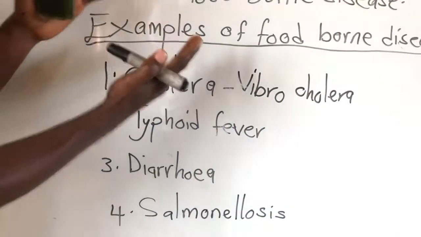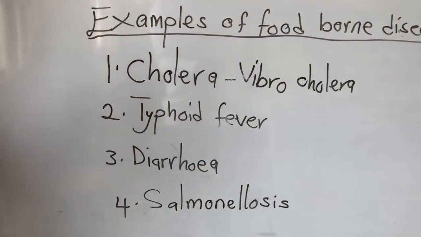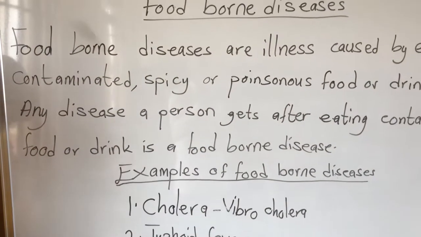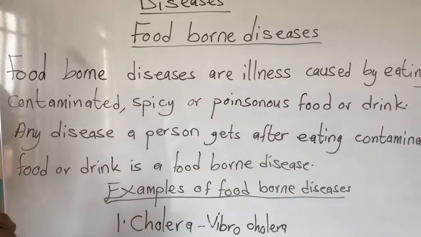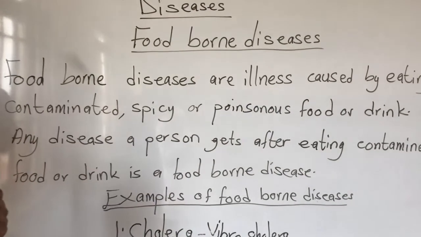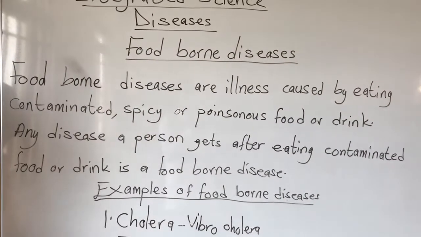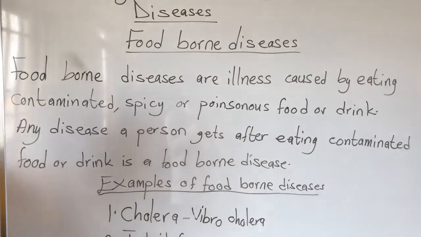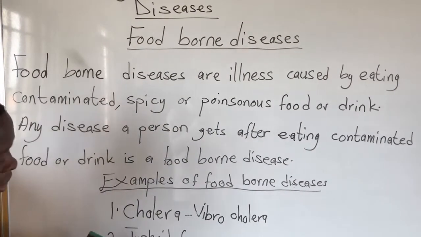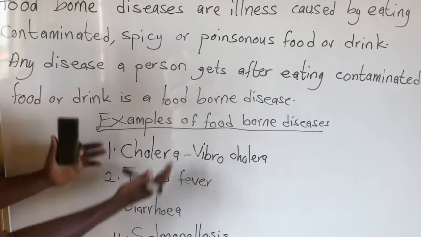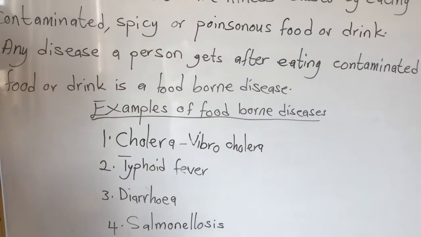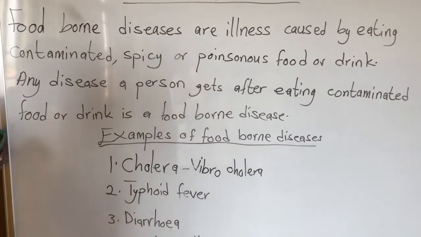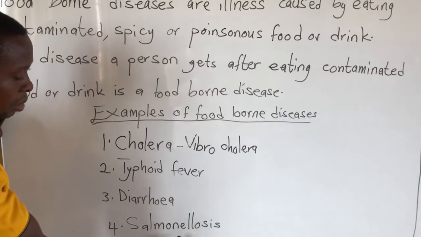You can get any of these diseases from contaminated food, or from eating food that has been infected, or food that has come into contact with germs. We learned in our previous lesson that germs cause diseases. So any sickness under these examples is a foodborne disease. We have cholera caused by Vibrio cholerae, then typhoid fever, diarrhea, and salmonellosis.